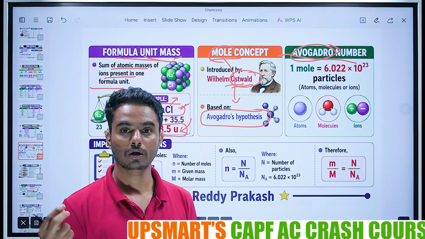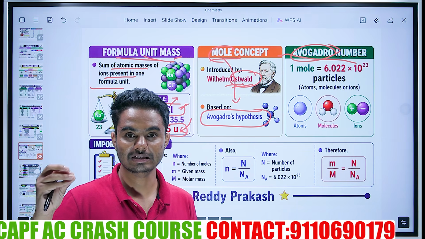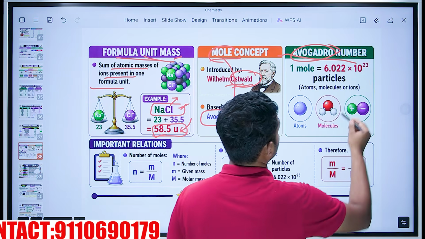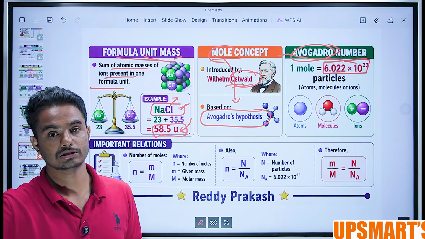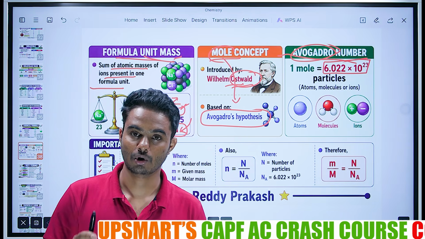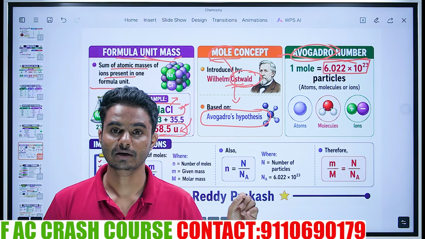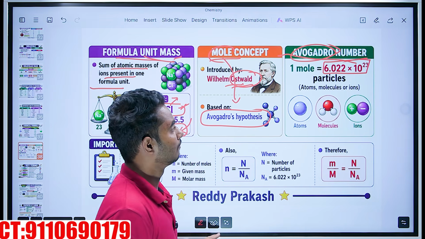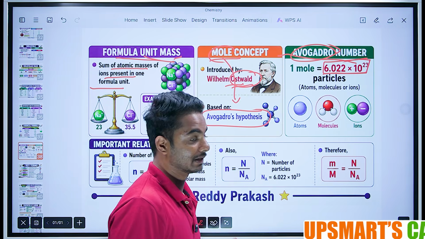Avogadro number refers to the number of particles present in each atom or each element. Avogadro's constant is 6.022 × 10^23. What Avogadro told is that one mole of oxygen contains that constant number of particles. One mole of oxygen contains 6.022 × 10^23 particles.